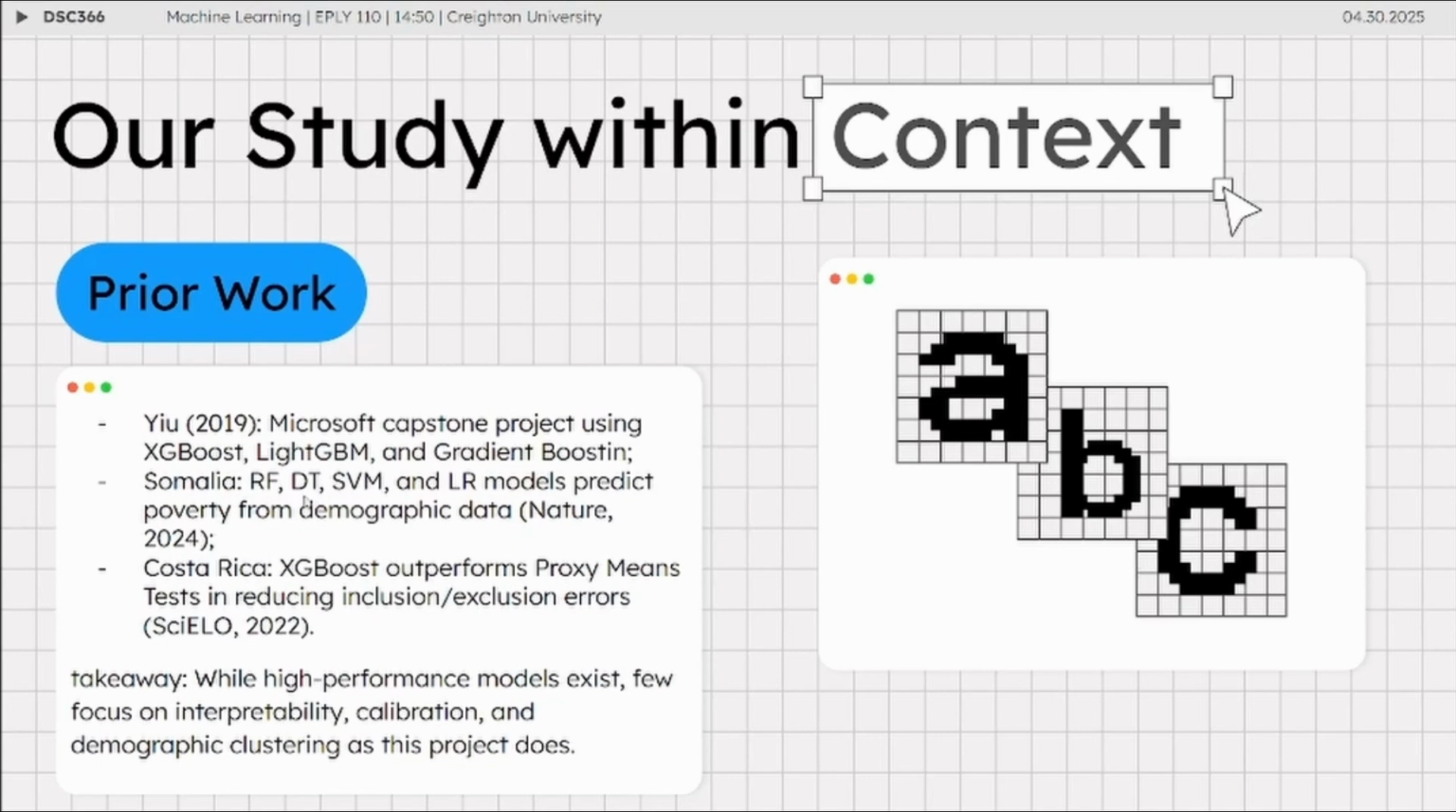Another model comes from Somalia, which uses RF, DT, SVM, and LR models to predict poverty from demographic data taken from this dataset. And another comes from Costa Rica, once again using XGBoost to outperform proxy means test and reduce inclusion and exclusion errors from this source once again. While high-performance models exist, few focus on interpretability and calibration, which are some of the things we'd like to take away from this, and some of the things that we would like to improve on.